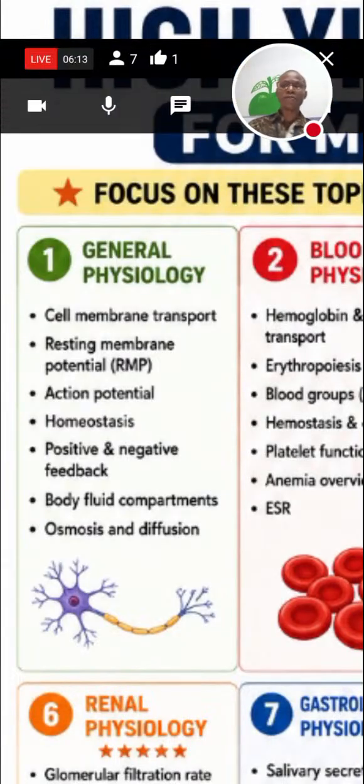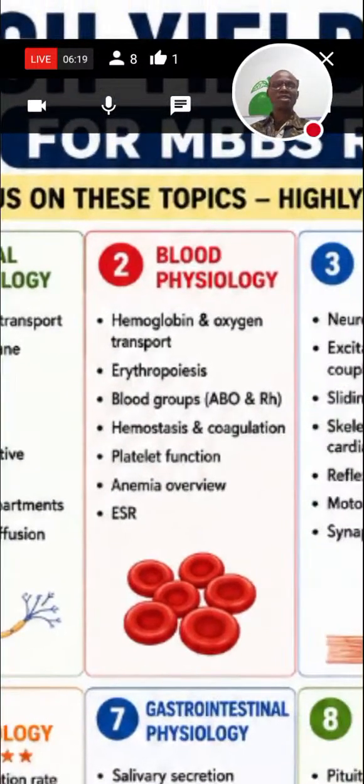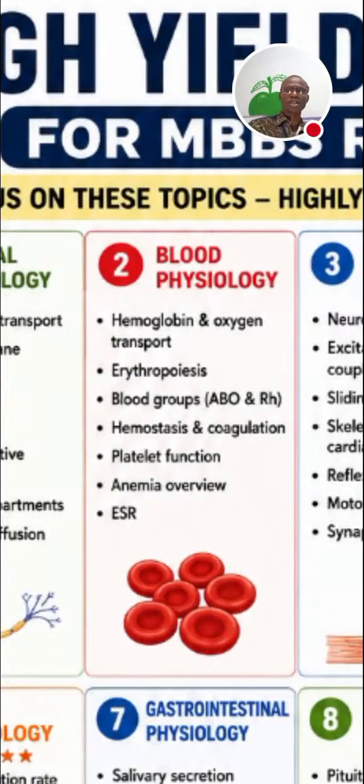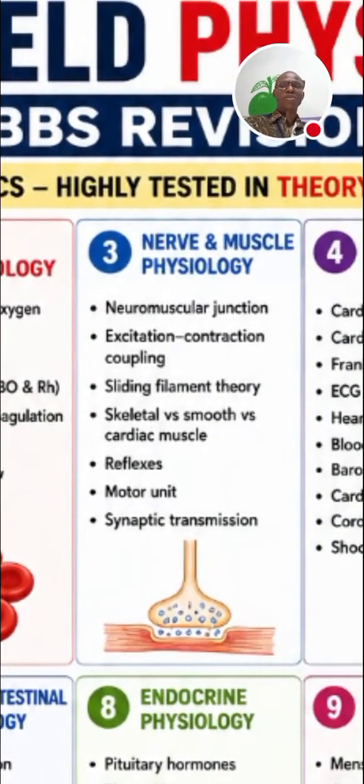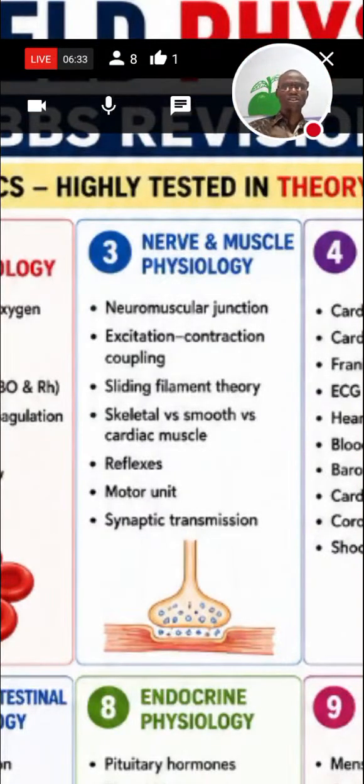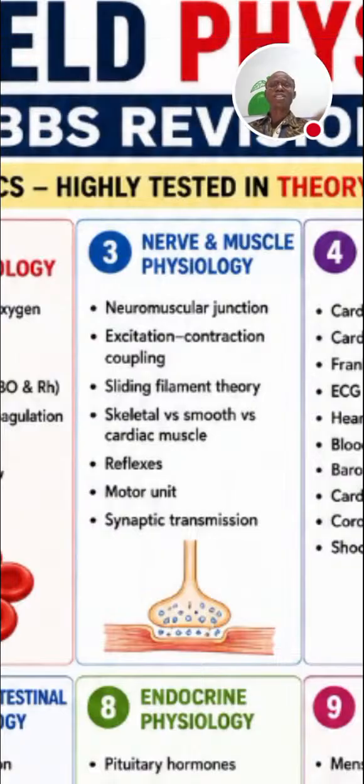Okay, so we move on. So we have blood, fluid, homeostasis, and that's all. Next one, hemoglobin, oxygen transport, erythropoiesis, hemostasis, coagulation, platelet, anemia, VHR, ESR. You can see for this one, we won't want this to take a longer time, just a short period, we are done, because we want to give us a 30-minute break.